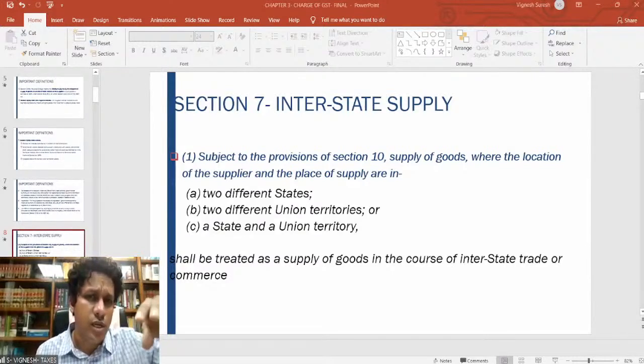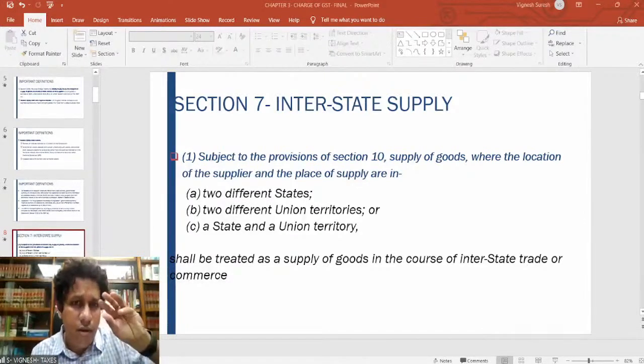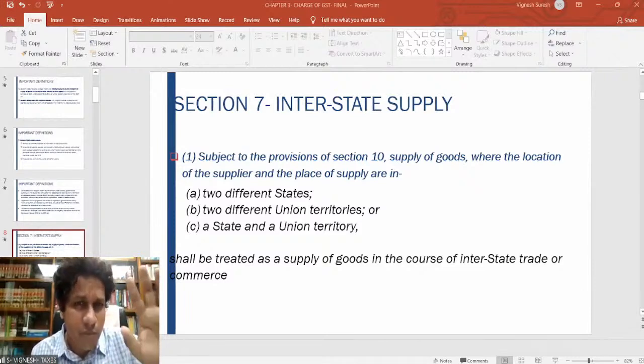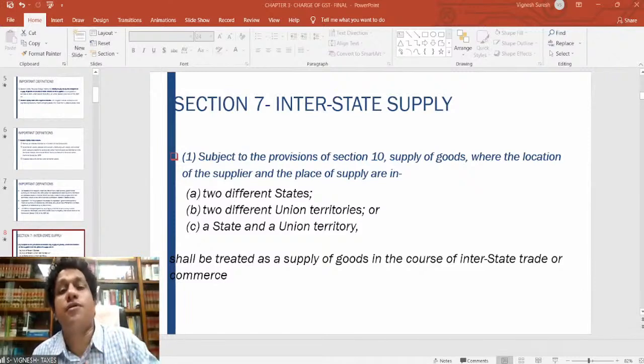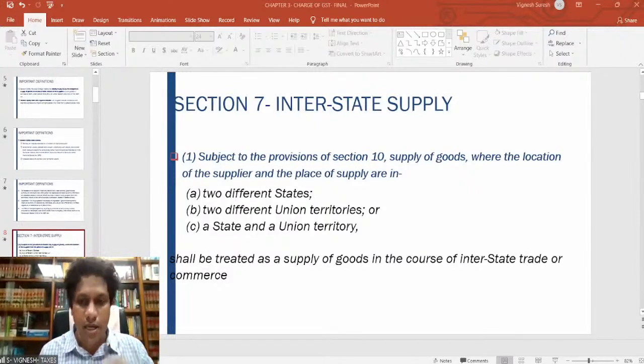Sir, what about the situation in one state, you have two registrations? It is voluntary. That means if you want, you can have one registration and carry multiple businesses in the same state. But if you feel, no, if there are different types of businesses in one state, I want separate GST number for them, you can go for a separate GST number. It is up to you. Voluntary basis only it is required if more than one GST registration is required in each state.